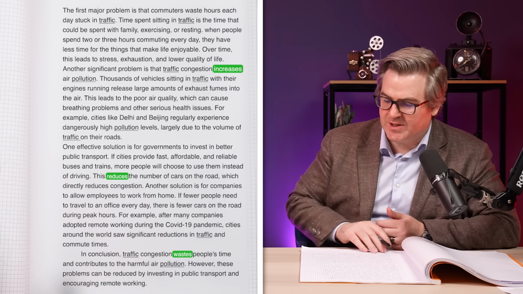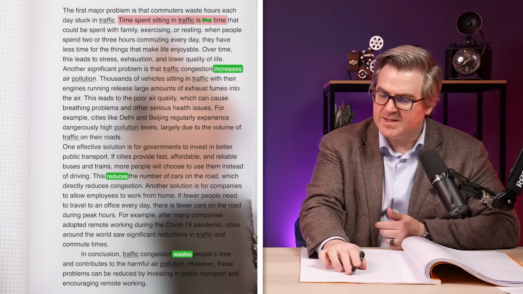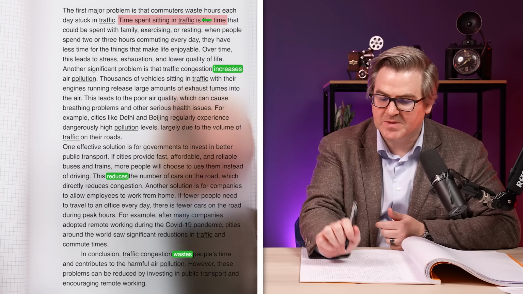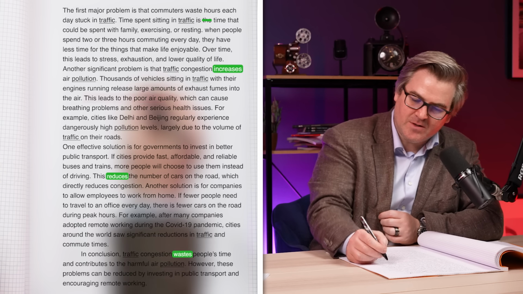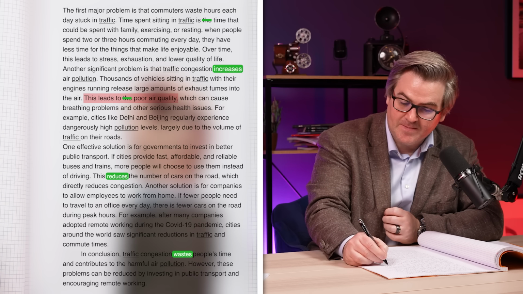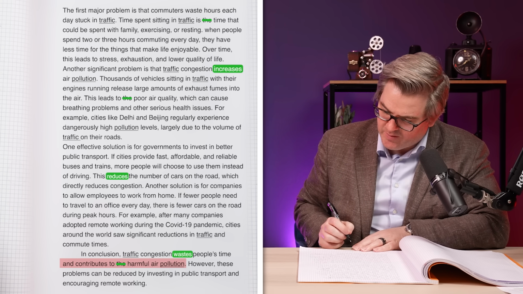And then there's also the issue with articles. So here we don't need this article. Is the time that could be spent, is time that could be spent with family. Here again, it leads to per air quality, it just leads to air quality. And here, contributes to the harmful air pollution.